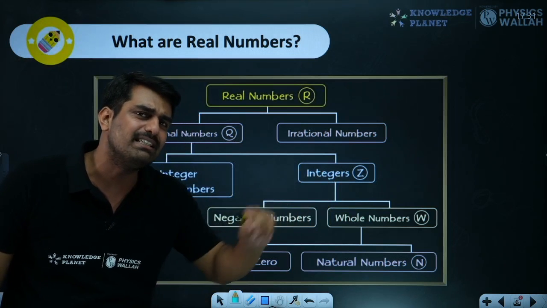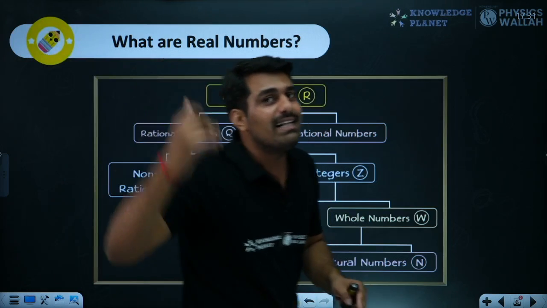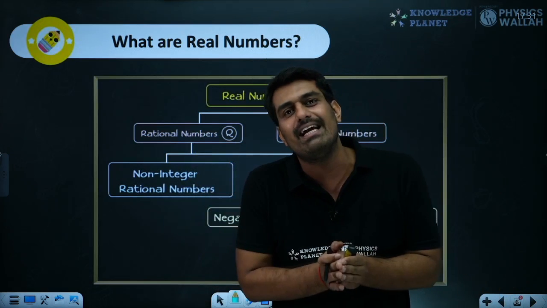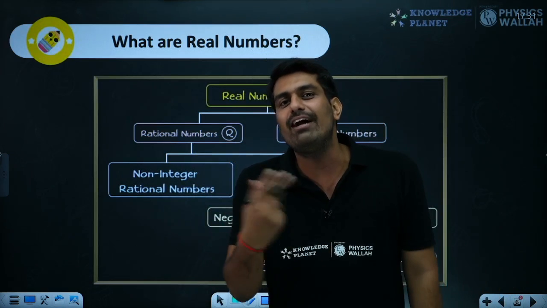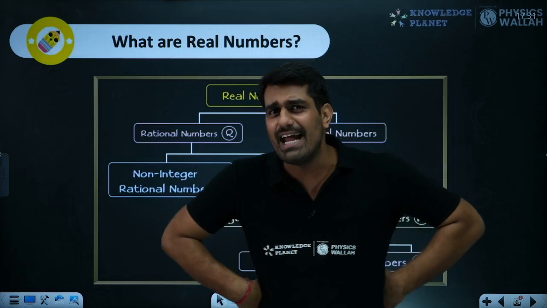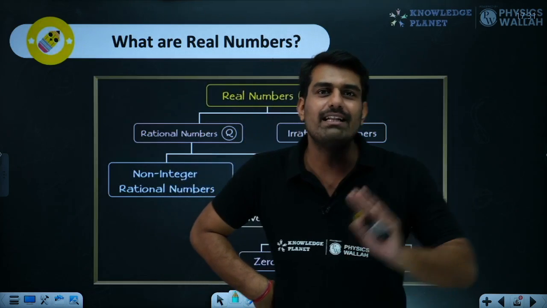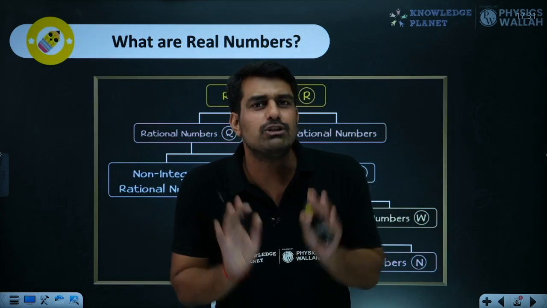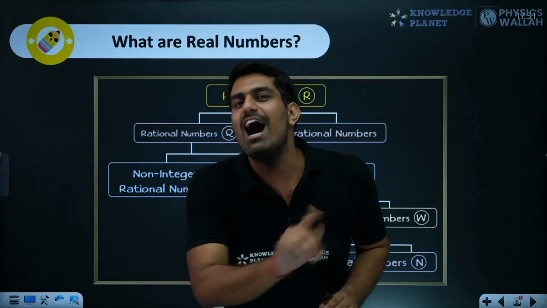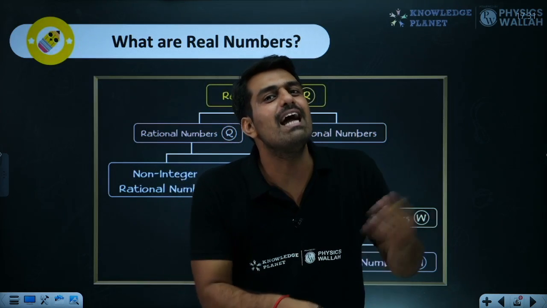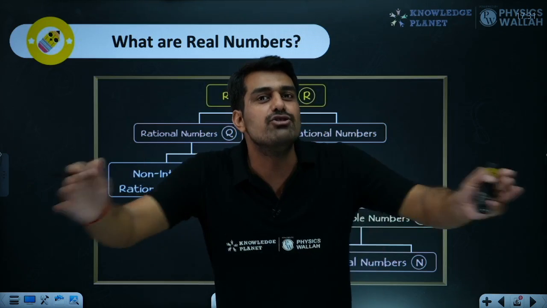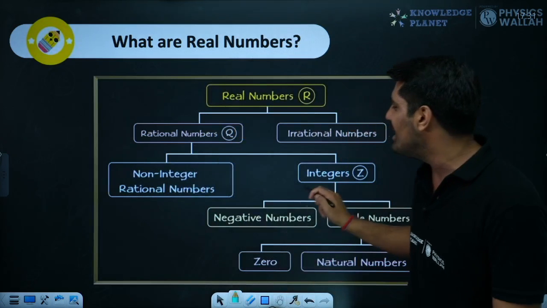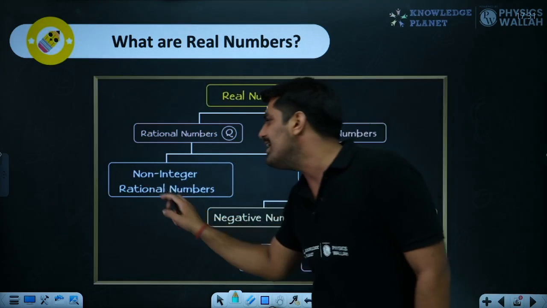What is this differentiation basically? Up till integers, when we were learning that sequence of integers, we realized that the numbers were always intact. So if I say I had one pizza, I consumed one pizza. If I had two pizzas, I consumed two pizzas. Is that the case every time? I hope if there is the devil, then that would be the case. Otherwise, normally what would happen? You would stop somewhere. You will eat 1.5 pizza, right? 2.5 pizza, 3.5 pizza. It's not always that you will be consuming the entire piece. So we have parts which are fractional and we missed on that part, and that is why we have integers and non-integer rational numbers.